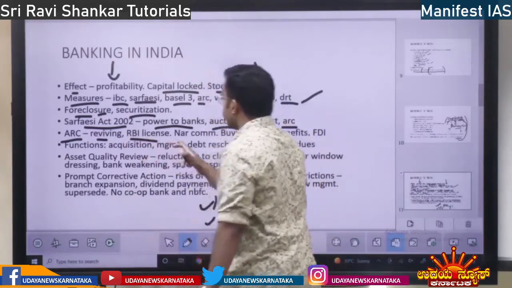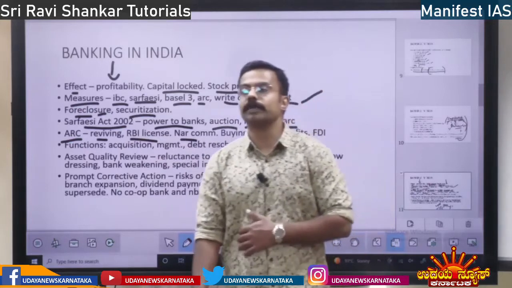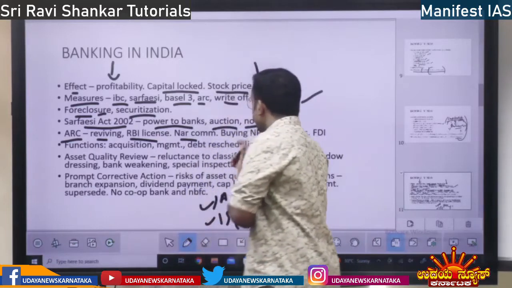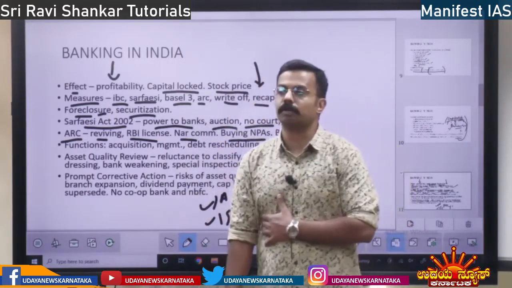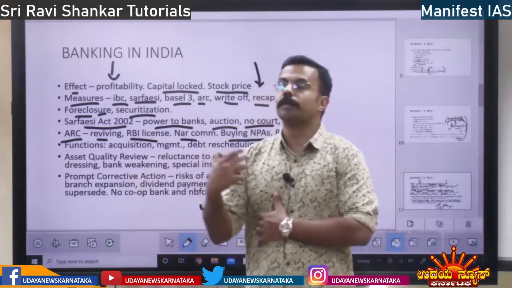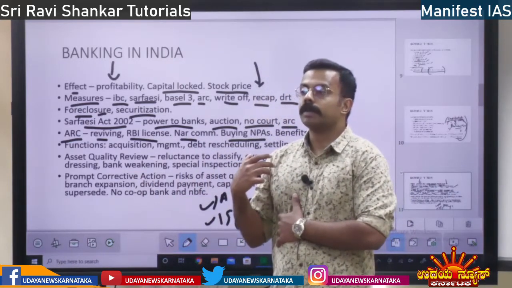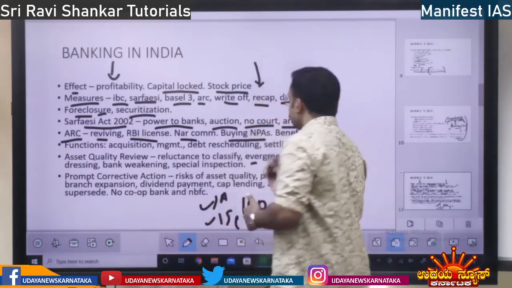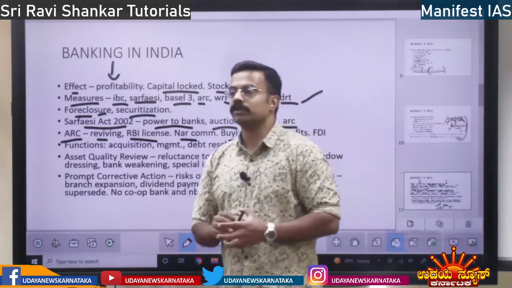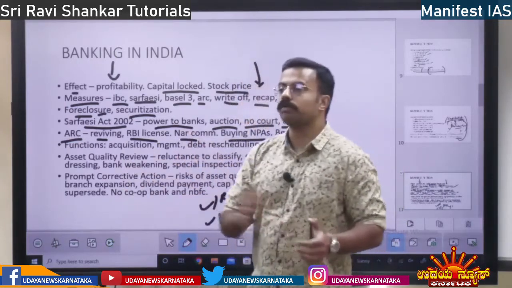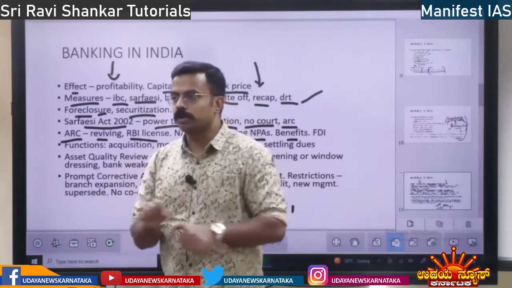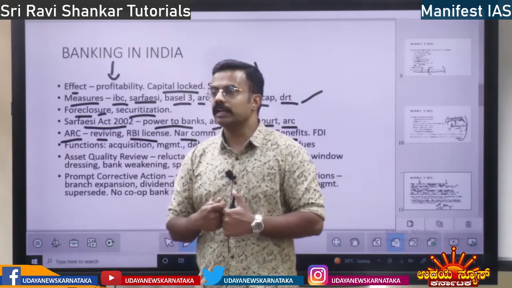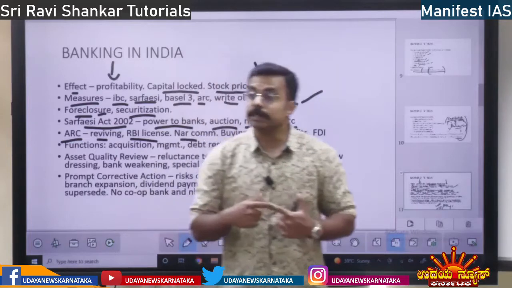Next, it is recommended by the Narasimham Committee. Asset reconstruction company is recommended by the Narasimham Committee, and they buy the non-performing assets. From where? From the banks. The banks have non-performing assets, and these companies are going to buy them. What are the benefits? It is going to take the loan out of the bank books. The loan is taken out of the bank's books, so bank profitability increases, right? And also it is going to instill credit discipline.